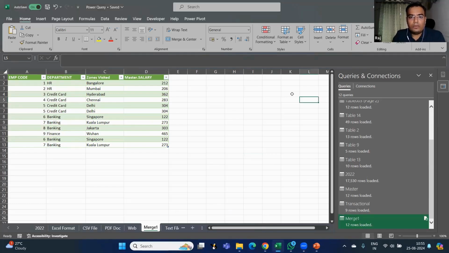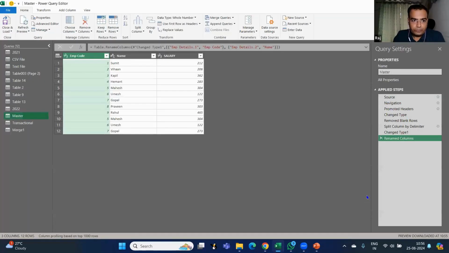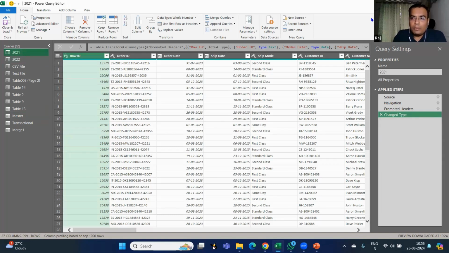Okay. So now let us see the most important option of Power Query, that is append. Okay, append. Let me just go into some of the data to show you how the append works. Now, if you can see this, I have two data sets. One is 2022, another is 2021. Now, these are two separate tables.